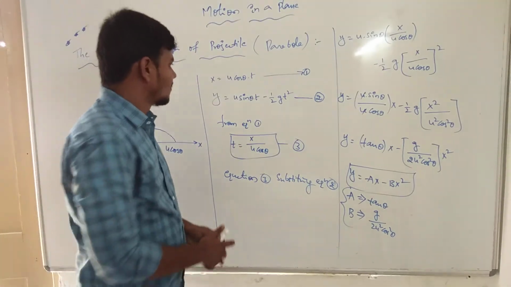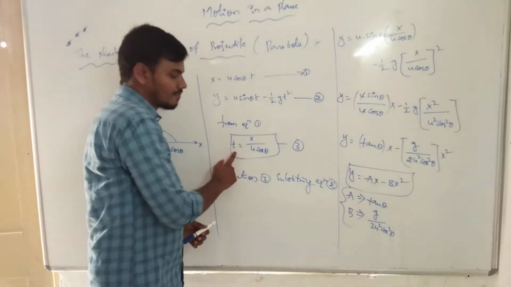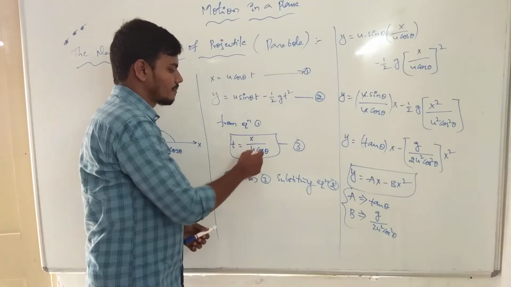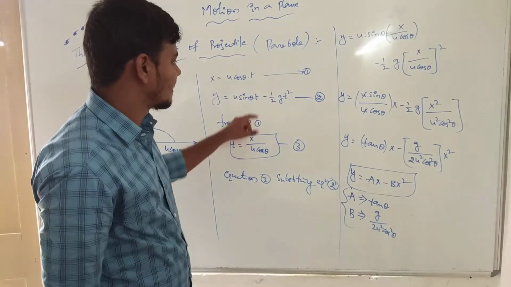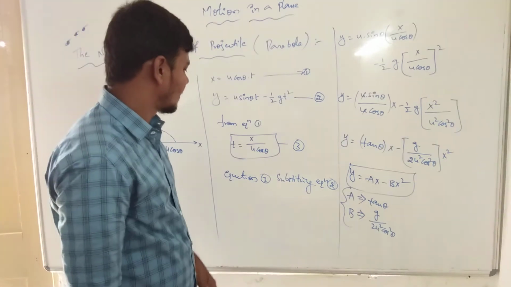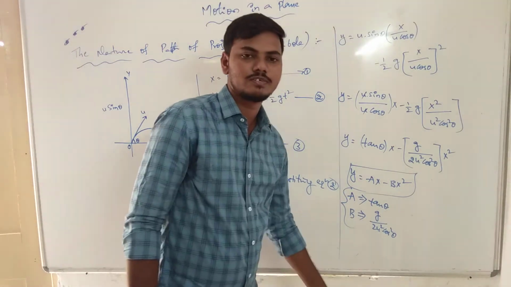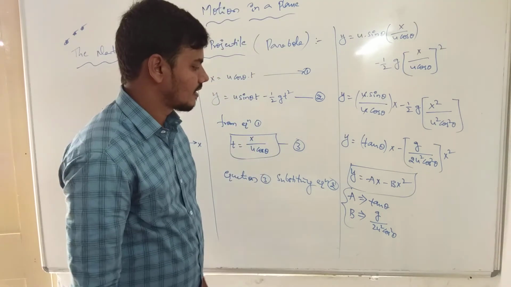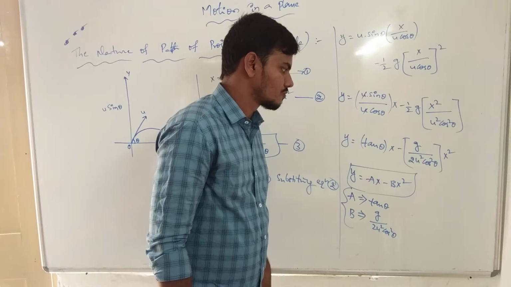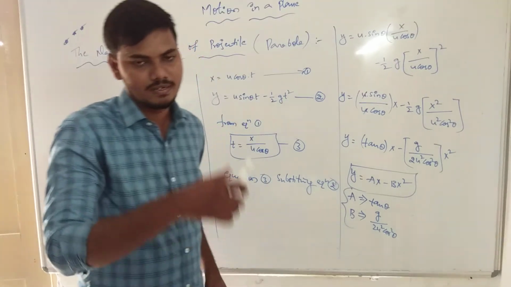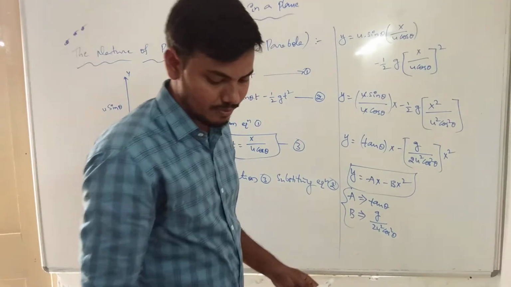Now t is the time period, t is equals to x by u cos theta. This representation we substitute in the second equation, y is equals to u sin theta t minus half gt square. In this substitution we get the equation y is equals to ax minus bx square. Clear? Now a is equals to tan theta, b is equals to g by 2u square cos square theta. Okay, that works.